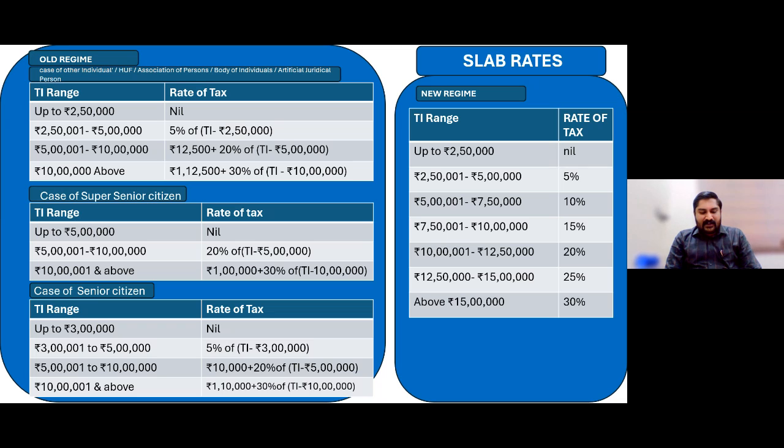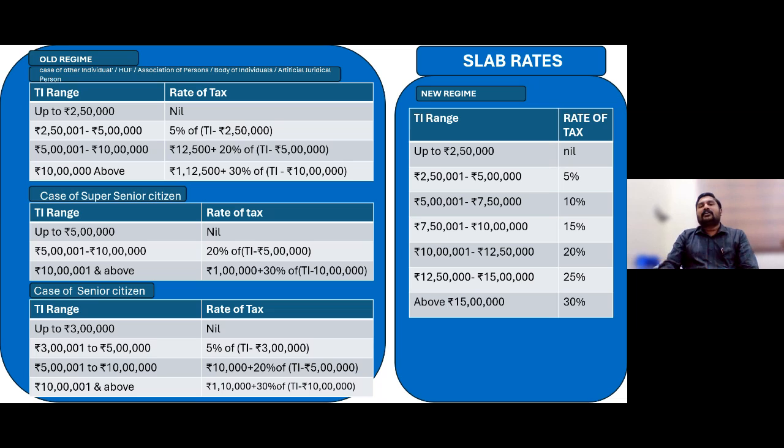Right from this assessment year 24-25, for the slab rate 0 to 3 lakh it is nil, instead of 2.5 lakh which was applicable for the last financial year. 3 lakh to 6 lakh it is 5%. 6 to 9 lakh it is 10%. 9 lakh to 12 lakh it is 15%. 12 lakh to 15 lakh it is 20%. 15 lakh and above it is 30%.